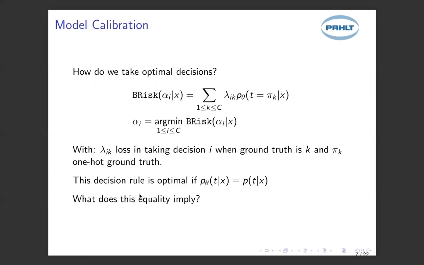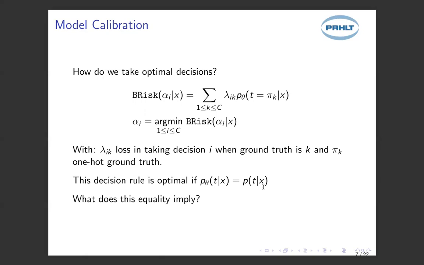We now move on to defining model calibration. So how do we take optimal decisions? Well, it turns out that there's a guarantee that we can take an optimal decision if we minimize what is called Bayes risk. Here I present what is Bayes risk for a classification scenario. We know that this decision rule is optimal if our model distribution has recovered the data generating distribution.